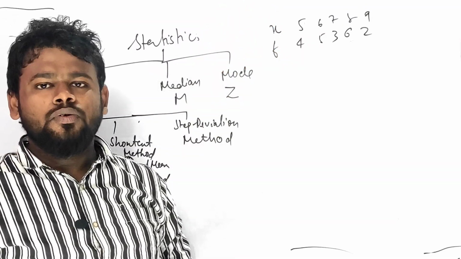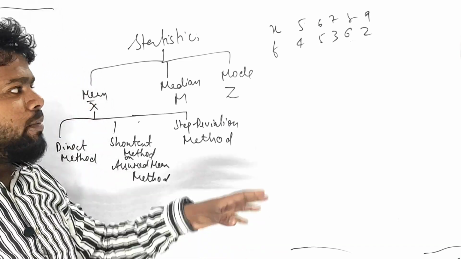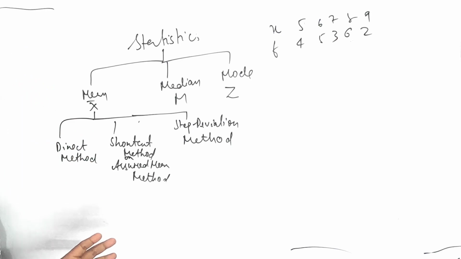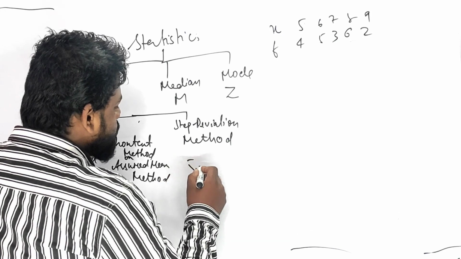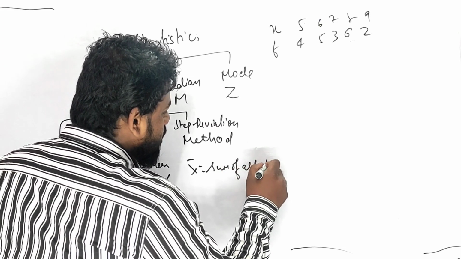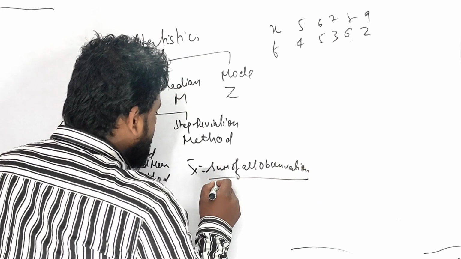x is the mid value. What do you mean by mid value? I will talk about mid values, class intervals, everything, and grouped and ungrouped data also. And in childhood you might have read: mean equals sum of all observations divided by the number of observations. You might have read this in childhood.